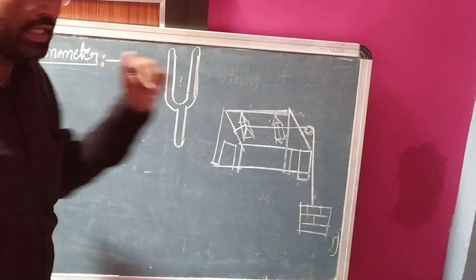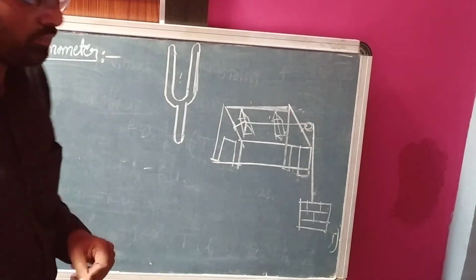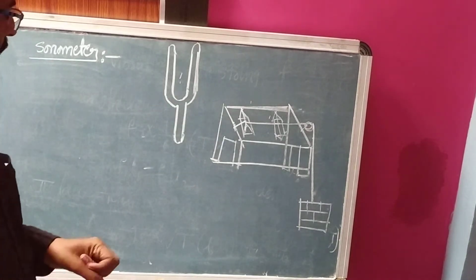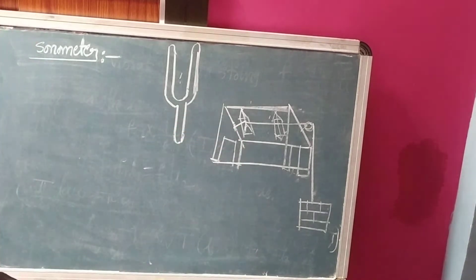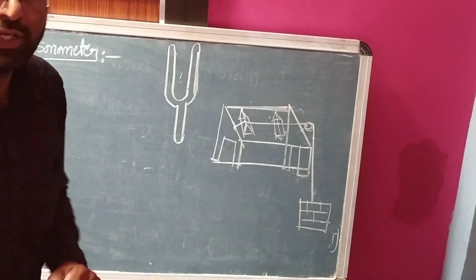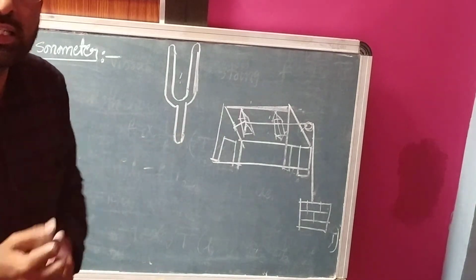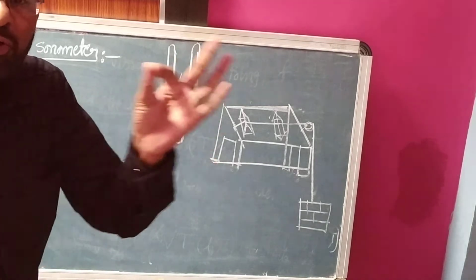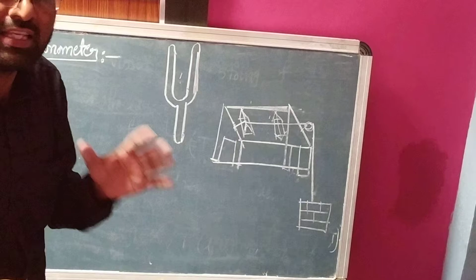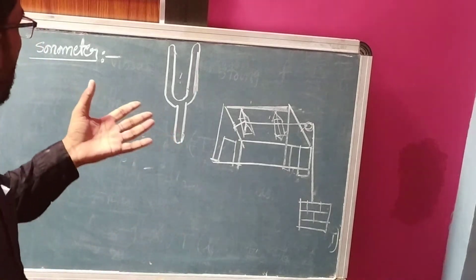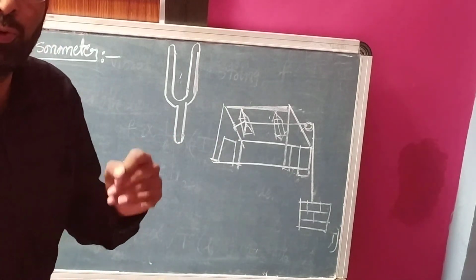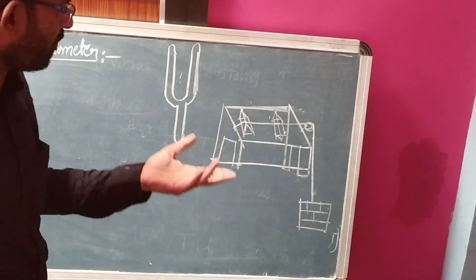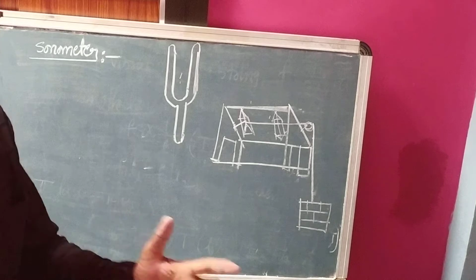Hi students, next topic is the sonometer. This is not important for IP, but for conceptual purposes I will explain it. What is a sonometer? This is a device with which we can compare the frequencies of two tuning forks, or find the unknown frequency of a tuning fork.